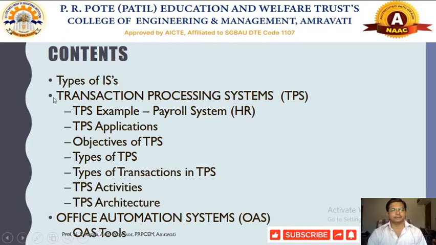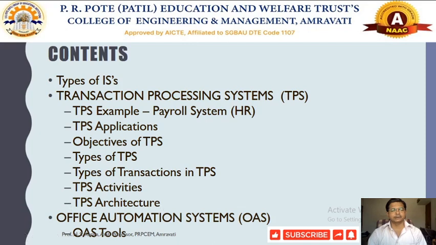The first type of information system that we are going to discuss is the transaction processing system, called TPS. Some introductory part we will discuss. We will discuss the TPS example with the help of a payroll system, TPS applications, objectives of TPS, types of TPS, types of transactions in TPS, TPS activities, and what form of TPS architecture would be required in the organization.